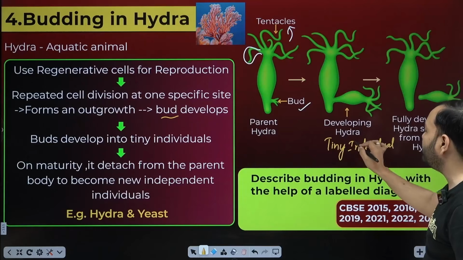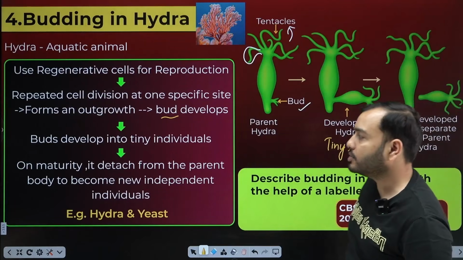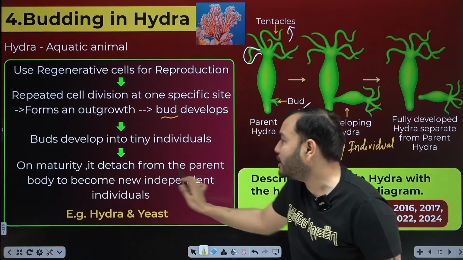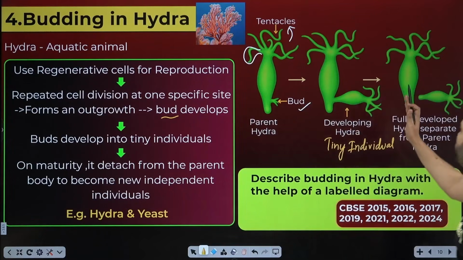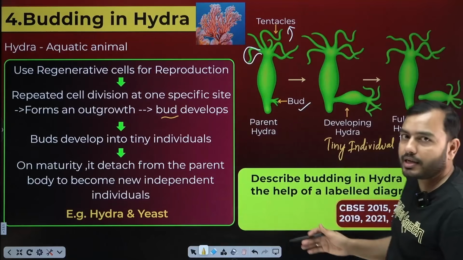Where is it getting nutrition from? From the parent, food and everything, right? On maturity, it detaches from the parent body to become a new independent individual. What will happen with time? It will detach itself and become a new individual.